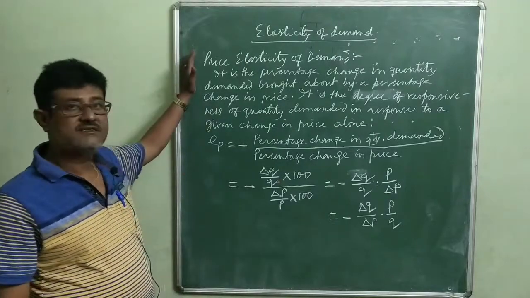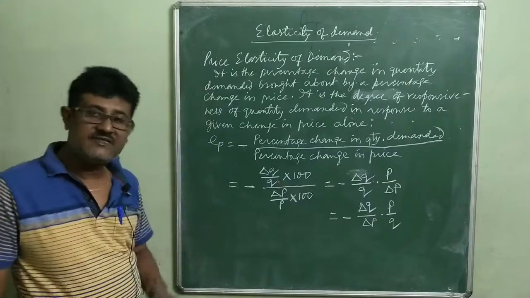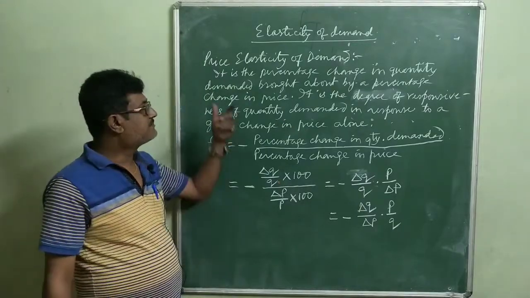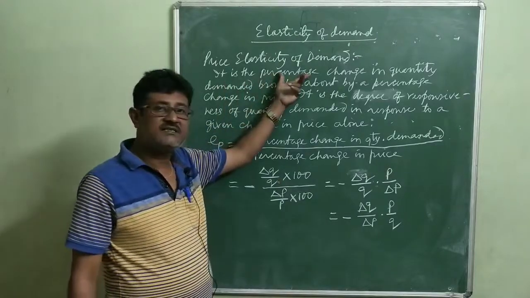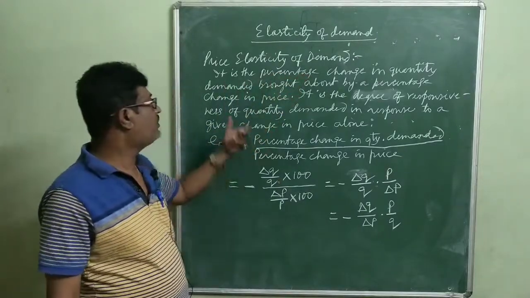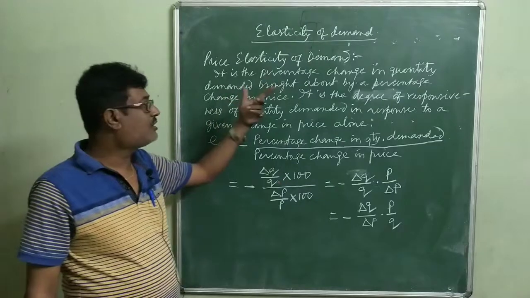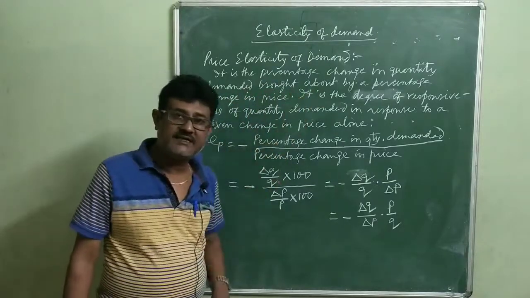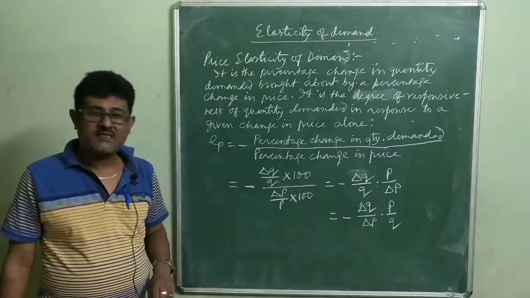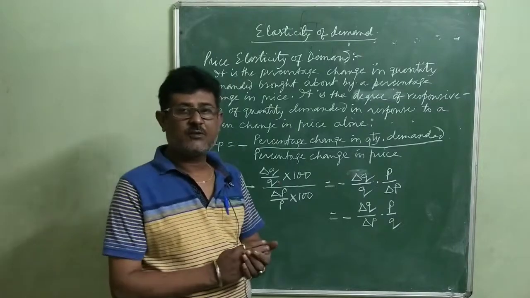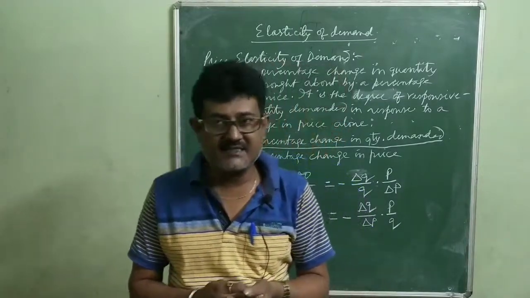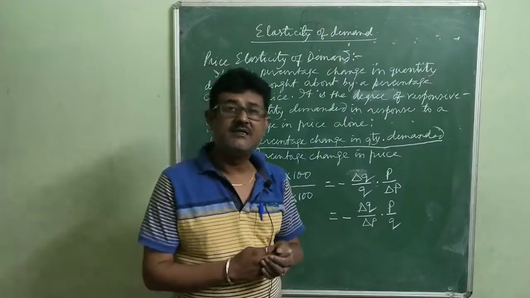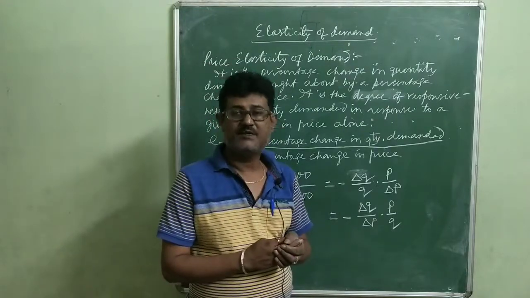So price elasticity of demand, as I have discussed just now, refers to the percentage change in quantity demanded brought about by a percentage change in price. Suppose the price of a commodity rises by 10% and as a result its demand reduces by 50%.